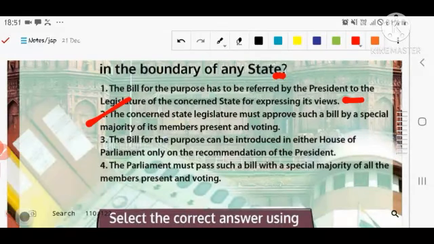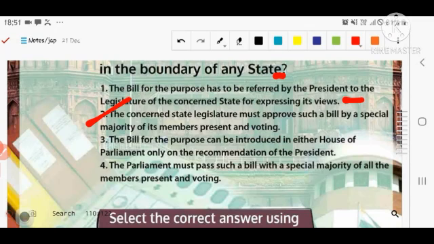Number second, the concerned state legislature must approve such a bill by a special majority of its members present and voting. It means that the concerned state legislature, to which the bill is sent by the president, has to pass it by a special majority, a 2/3 majority of members present and voting. Number third, the bill for the purpose can be introduced in either house of Parliament only on the recommendation of the president. It means that for a bill introduced in Parliament, the prior recommendation of the president is required.